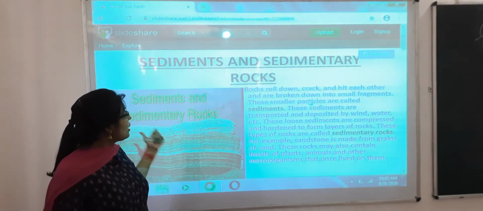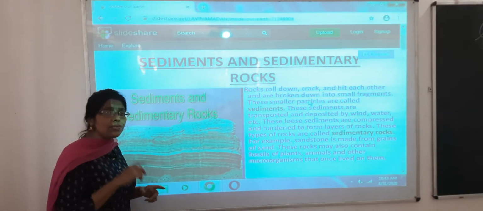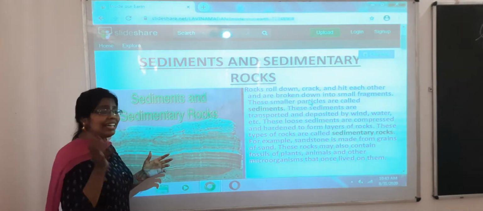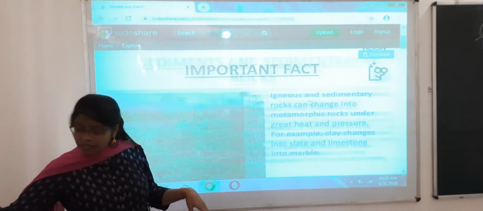So this was about sedimentary rocks, and you can see in the figure how igneous rock, extrusive and intrusive, and sedimentary rocks differ from each other in their structures, in their color, in their texture. So basically, likewise they differ.